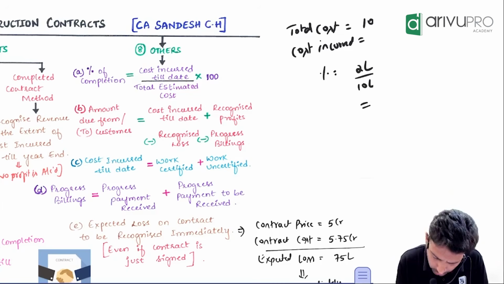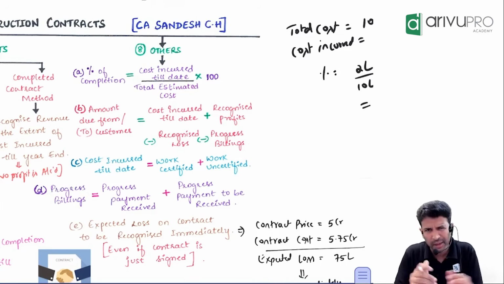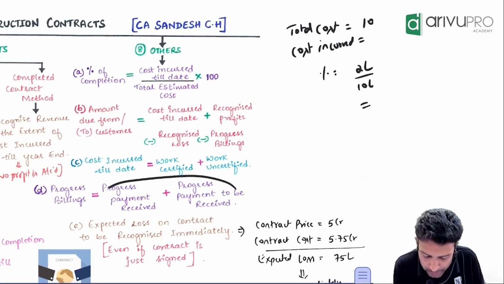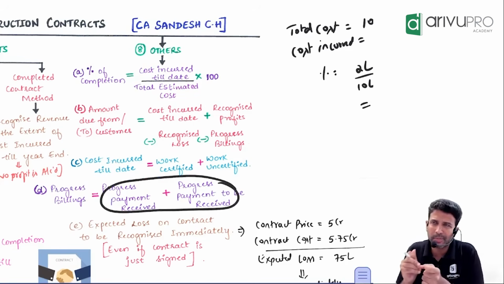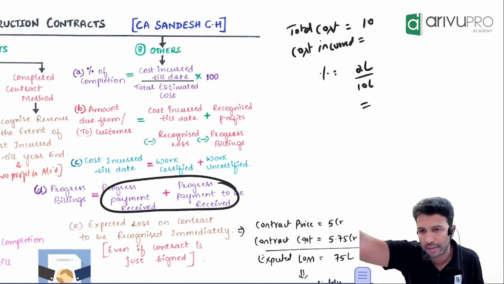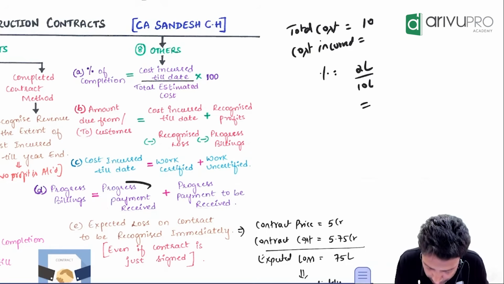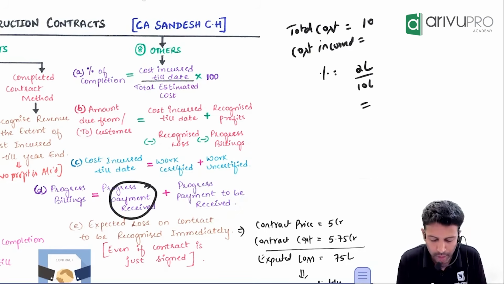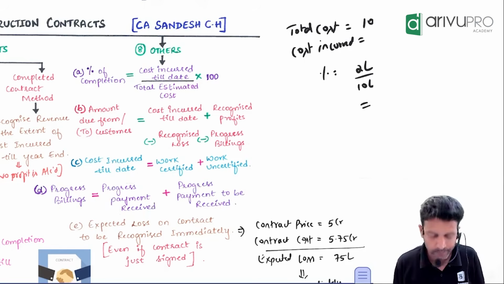Progress billing is given by two things. Sometimes they will use some terminology, saying progress payment received and progress payment to be received. Progress billing means the total bill sent to the customer. So if you take progress payment received and progress payment to be received, you will get the total amount of progress billing.